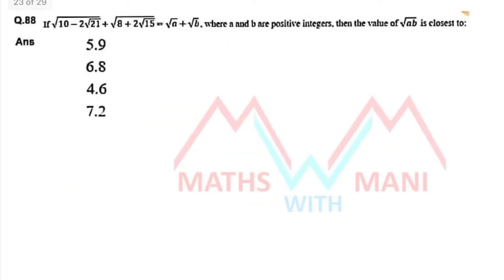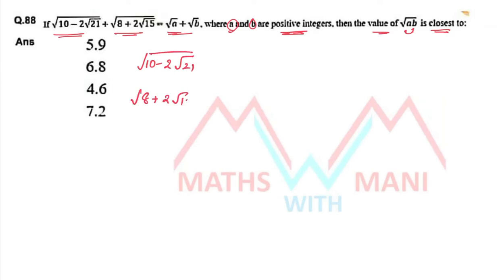Next, 88. If square root of 10 minus 2 root 21 plus square root of 8 plus 2 root 15 is equal to root a plus root b, where a and b are positive integers, then the value of square root of ab is closest to how much? Very simple, not to worry. Here you have root over 10 minus 2 root 21 and root over 8 plus 2 root 15. In algebra, I told you how to find the square root of a surd, yes or no?